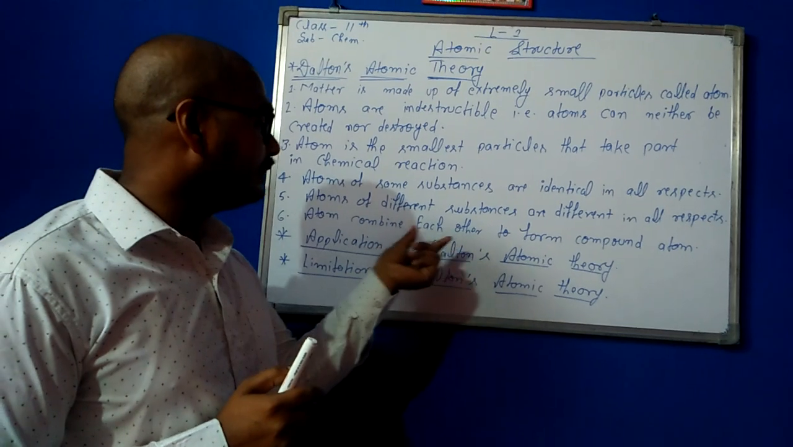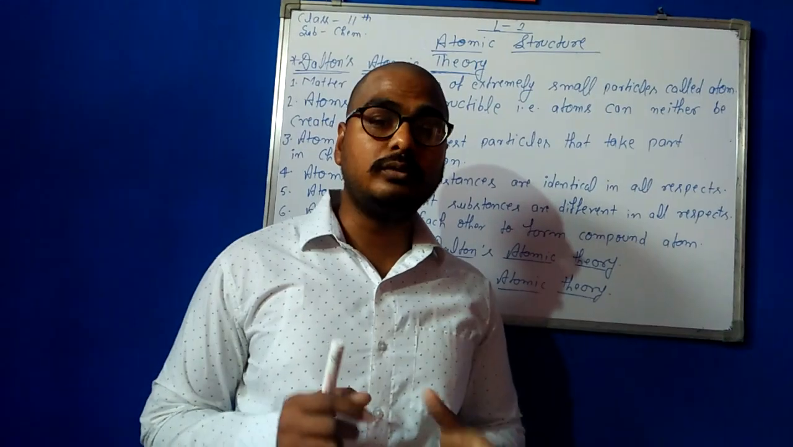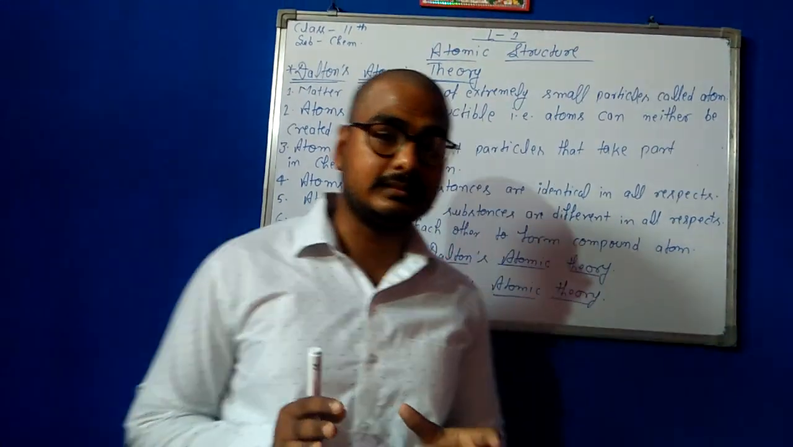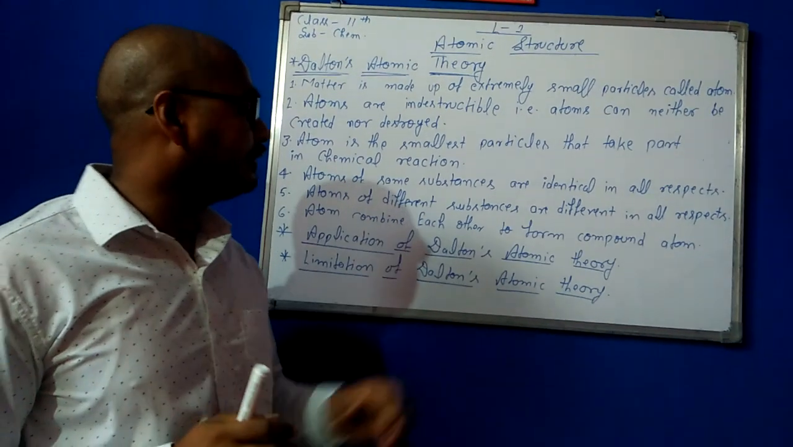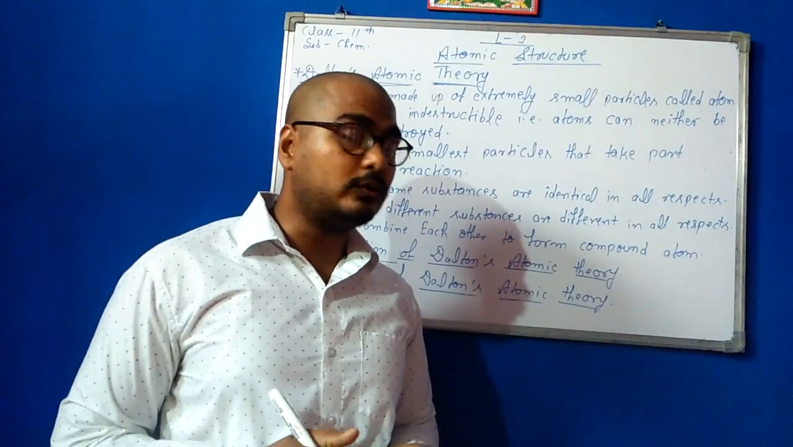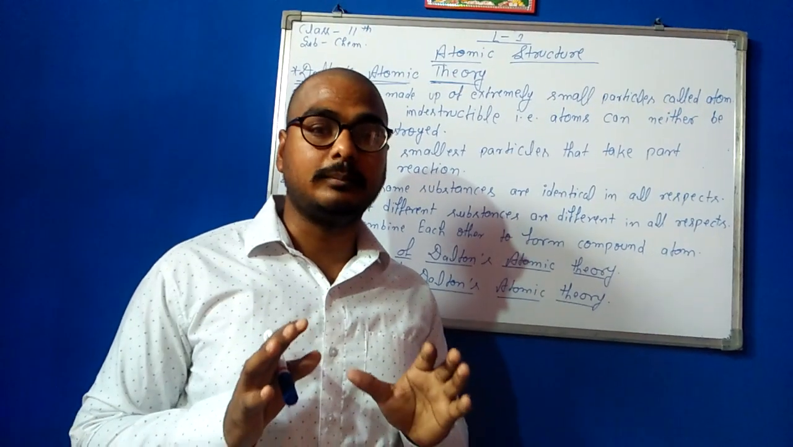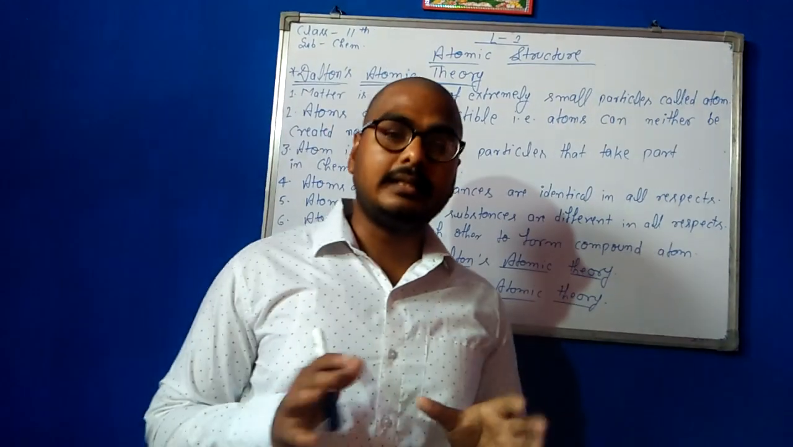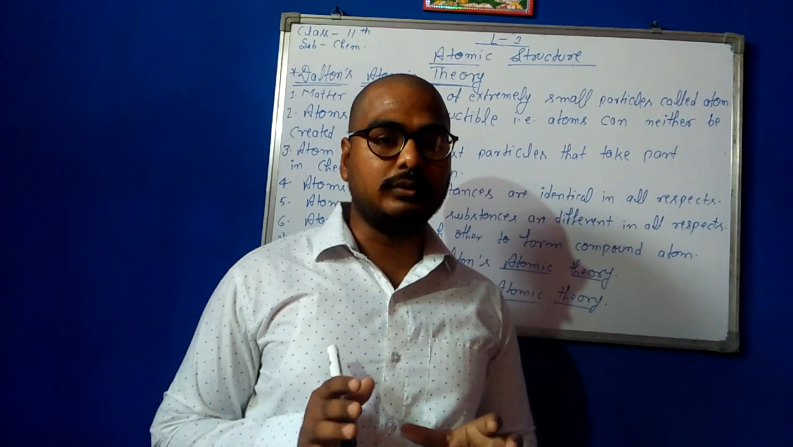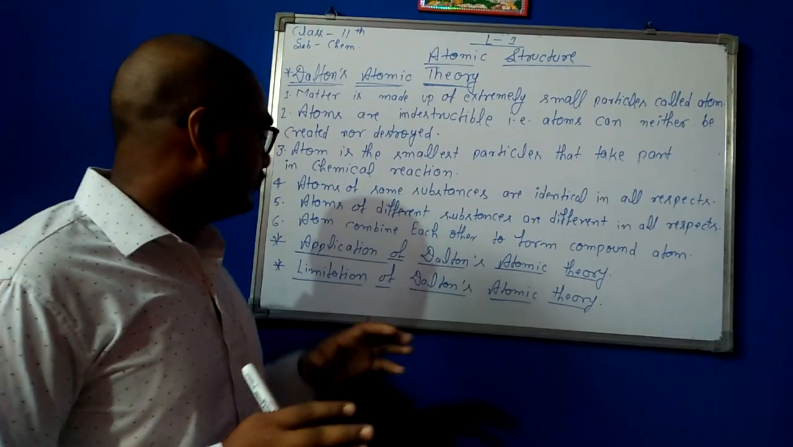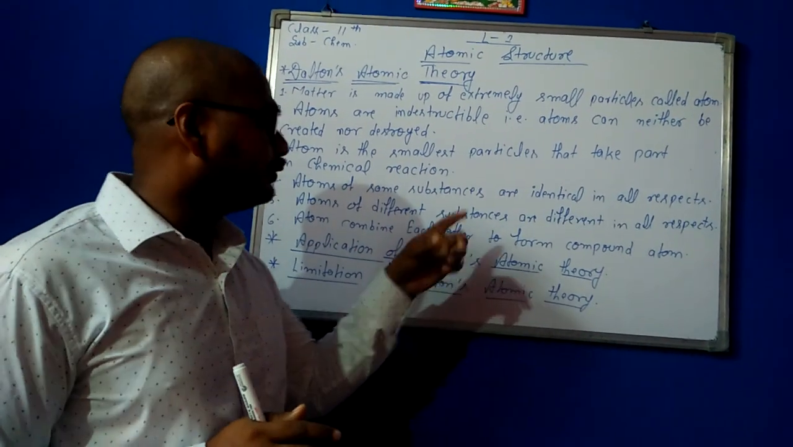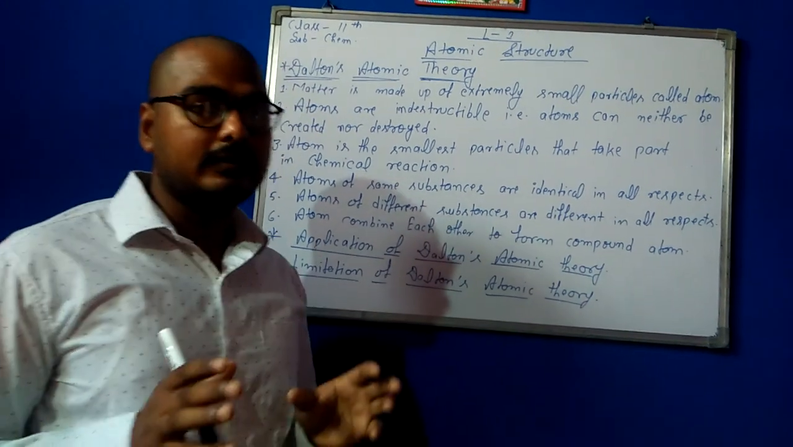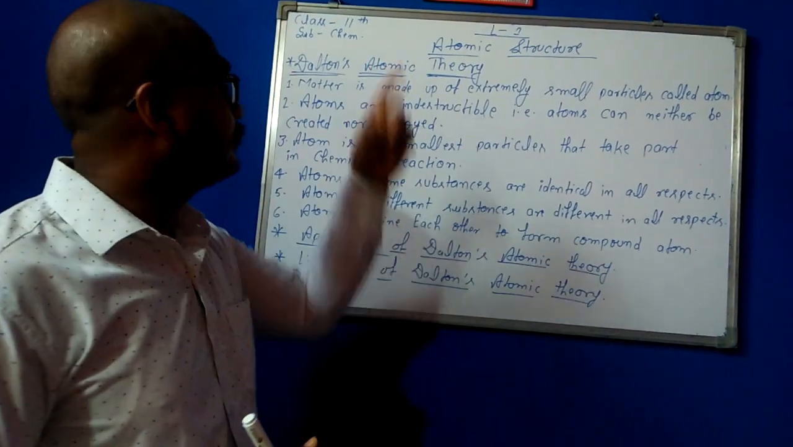Atoms combine with each other to form compound atoms. Dalton says atoms combine with each other to form compound atoms, not molecules, because at that time nobody could give the definition of a molecule. So at that time, atoms combined with each other to form compound atoms. Here we have studied Dalton's atomic theory.